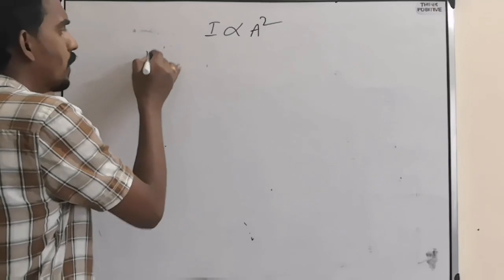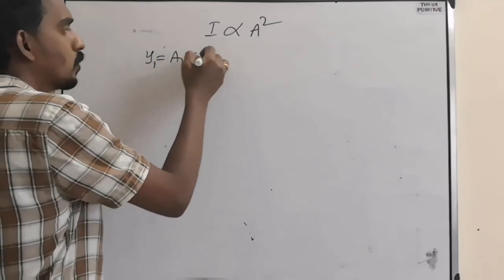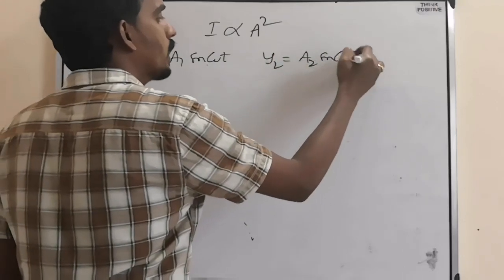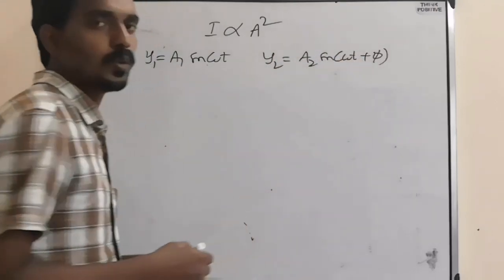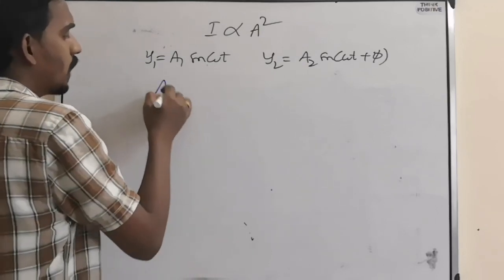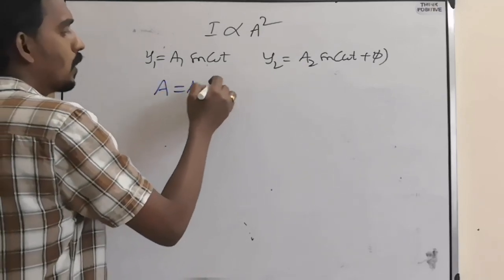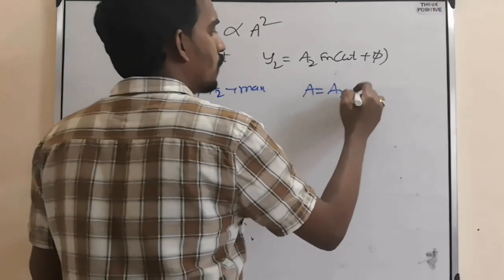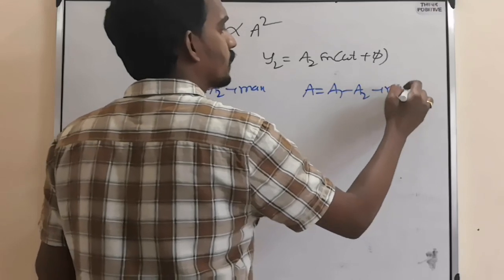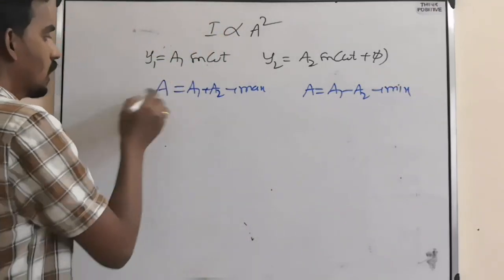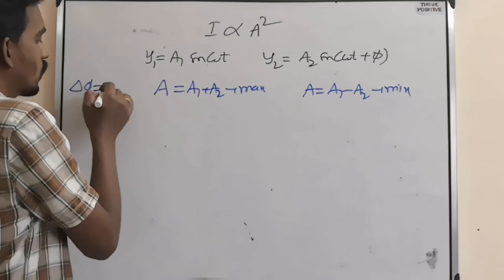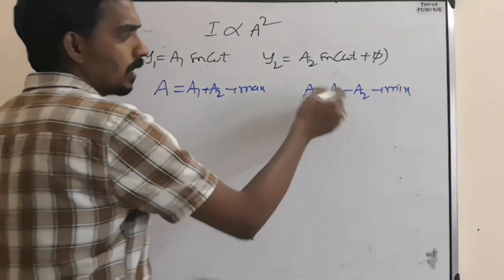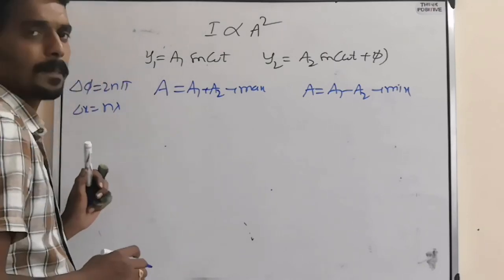When two waves y1 equal to a1 sine omega t and y2 equal to a2 sine (omega t plus phi) superimpose, then the resultant A will become A1 plus A2 maximum, or A1 minus A2 minimum, under a particular condition. Like here, delta phi equal to 2n pi, delta x equal to n lambda. Same way, here also a condition is there.